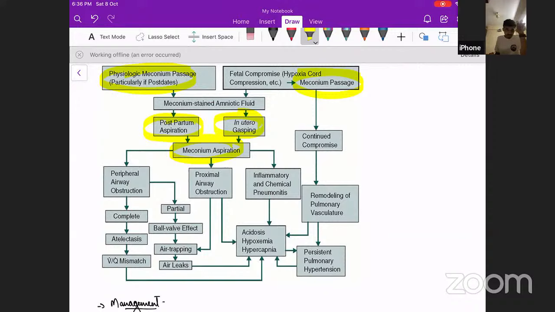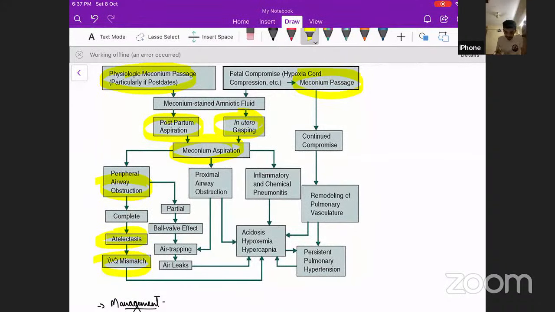Because there will be meconium plugs, right? These meconium plugs will go and obstruct the airway. If there is proximal or peripheral airway obstruction, this goes into the peripheries. There is the alveoli. Here it goes and obstructs. What will happen? Alveoli will collapse. Once alveoli collapse, there is atelectasis. So there will be a few alveoli that are collapsed, a few alveoli that are opened up. Then this will lead to ventilation perfusion mismatch. So this is one of the pathologies.